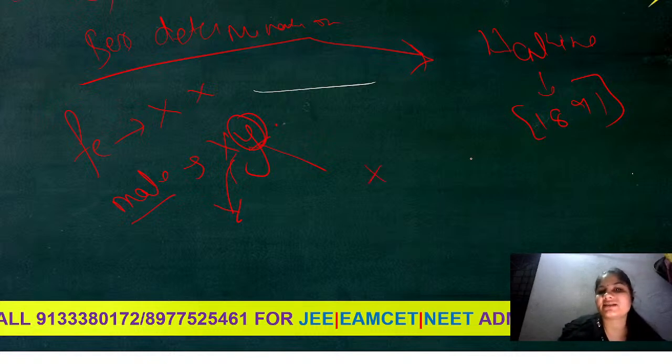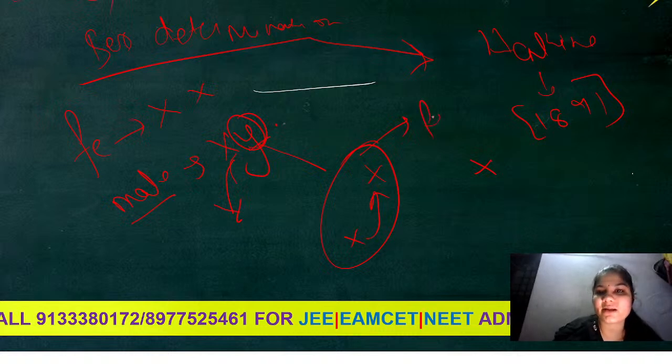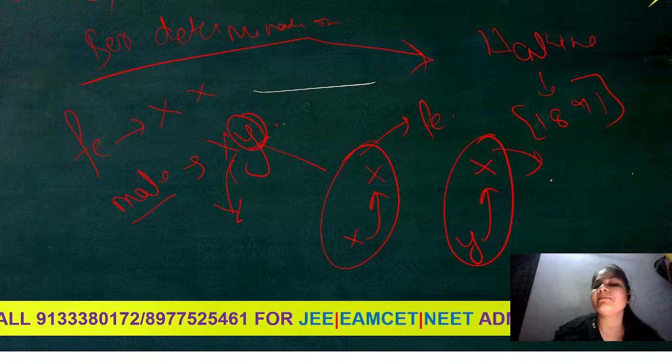Female will produce X, and if male produces X and it binds with this chromosome, the progeny will be a female. And if the male produces a Y chromosome and it binds with the X chromosome, the progeny will be male.